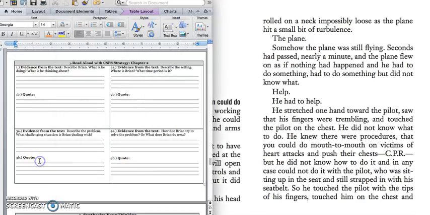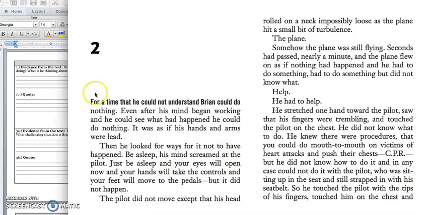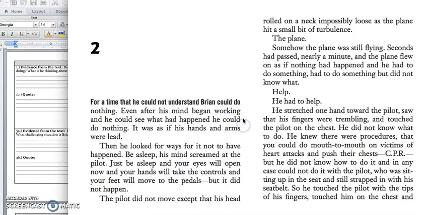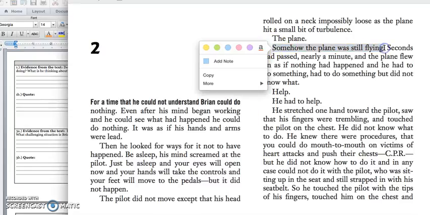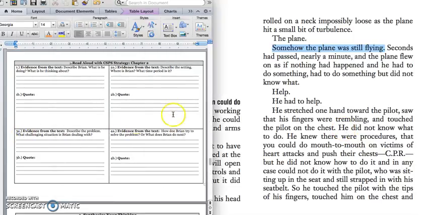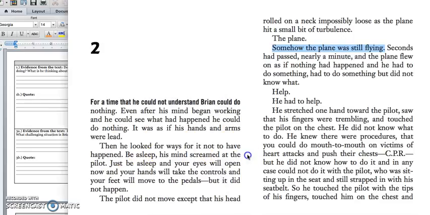All right, we'll stop right there. So let's do our setting first. Brian is on an airplane headed to Canada to see his father for the summer. And you can use this quote that says, somehow the plane was still flying. Press pause to write down your answer and play when you're ready for the character.